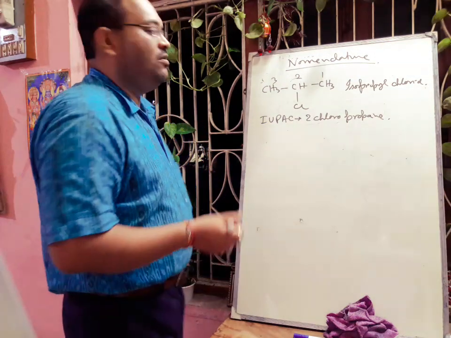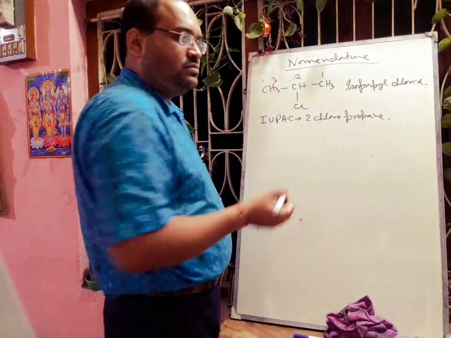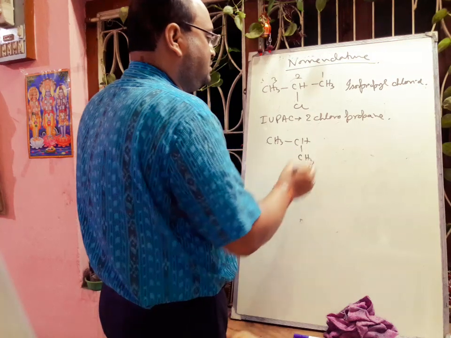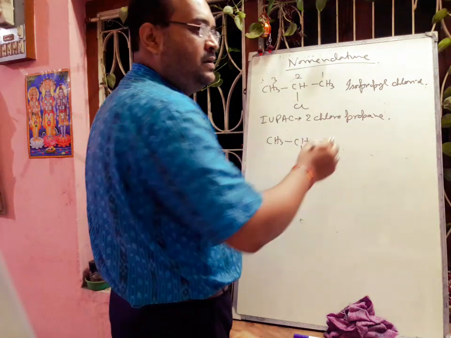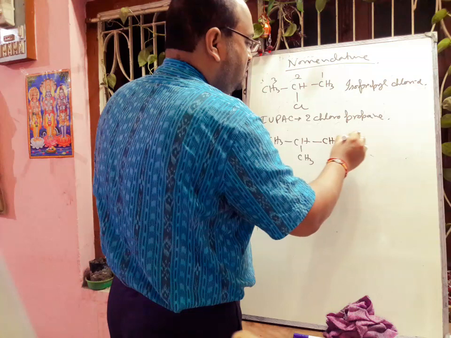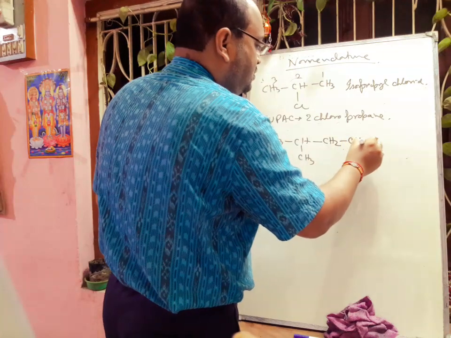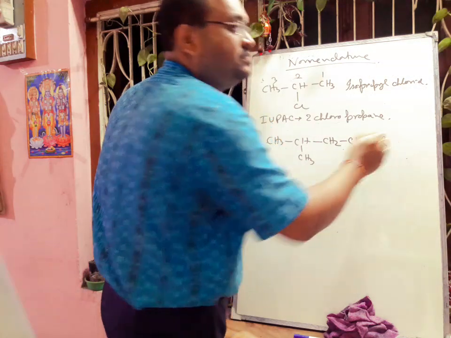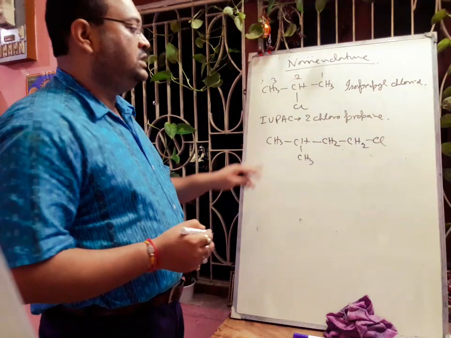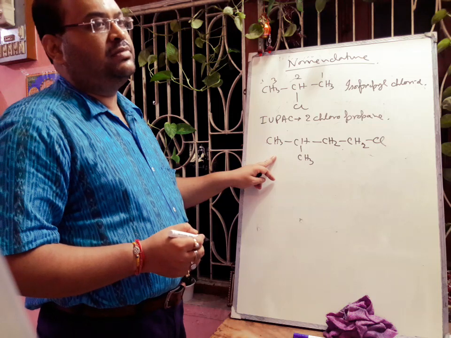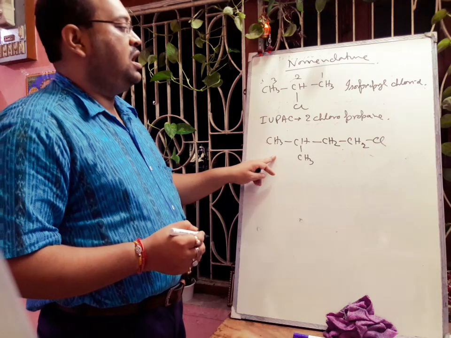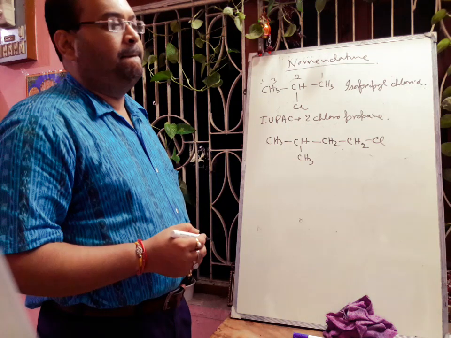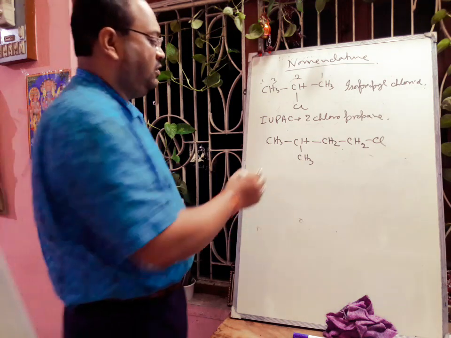Now we can take one example, CH3, CH3, CH2, CH2, Cl. This one is called isopentyl chloride.